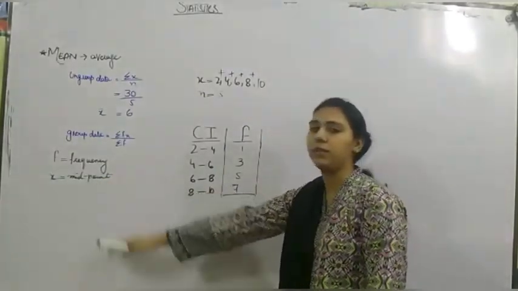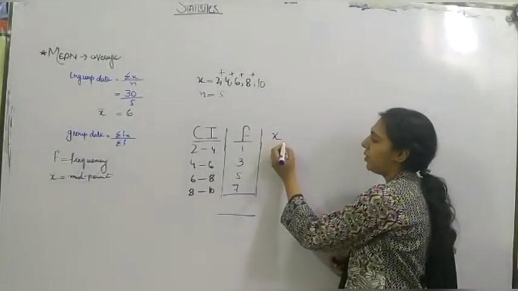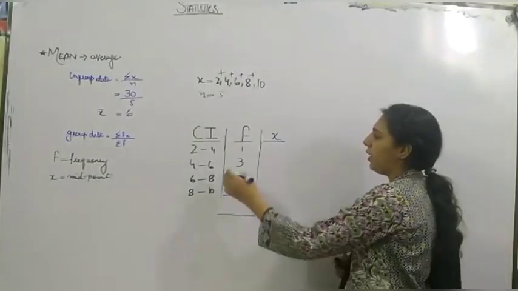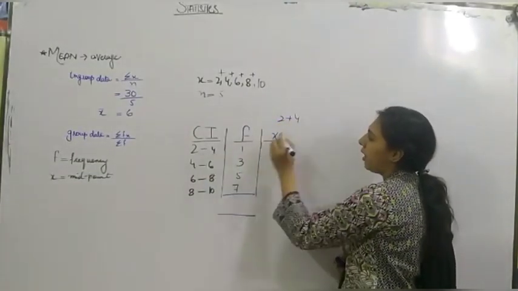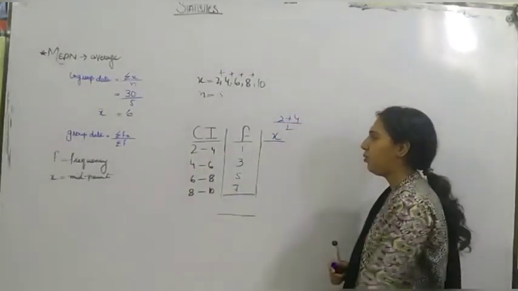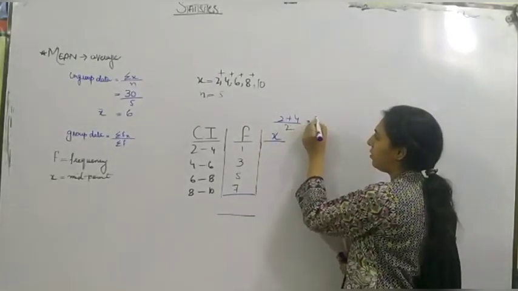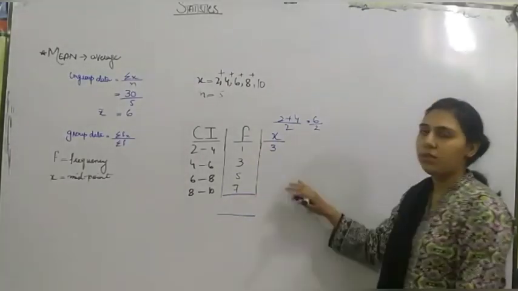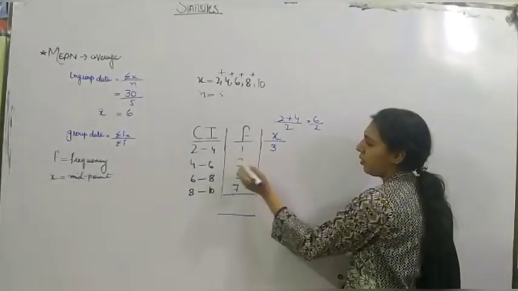How to find x? We will be using somewhat the same formula as ungrouped data. Like we will be adding 2 plus 4 and dividing it by 2 because two numbers, two figures. So 6 upon 2, which is 3. We got x is 3. And then we will complete it.